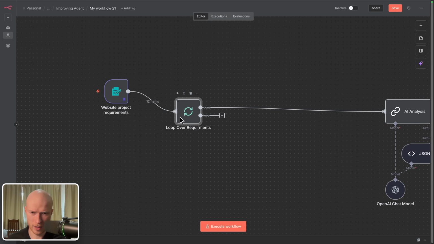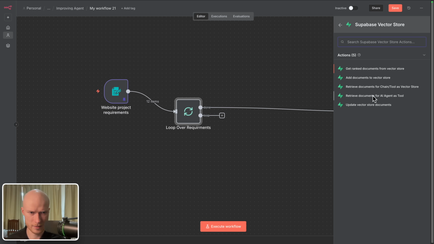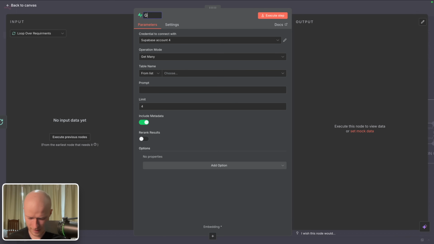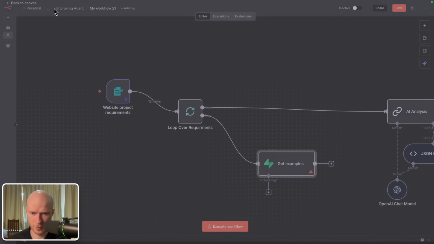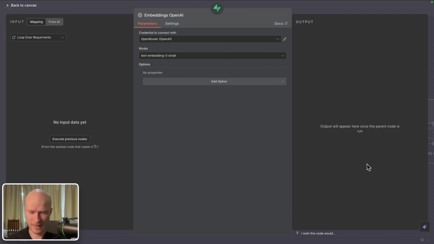And then for each requirement, I want to add a Supabase vector store node here and choose the action get ranked documents from vector store. This one I call get examples. The table name: examples. Then we have to fill out the prompt. I'm going to do that in a moment. First of all, let's add an embedding model here again. And here we have to choose the exact same embedding model as we did with the other workflow. So I'm going to choose text-embedding-3-large for my OpenAI embedding and then add dimensions 1024.